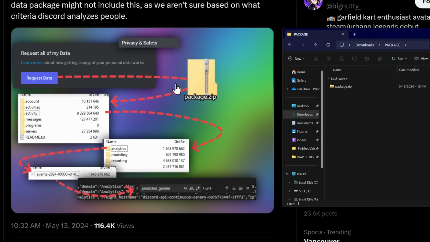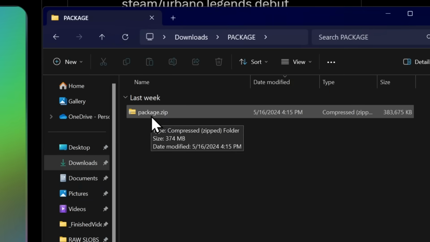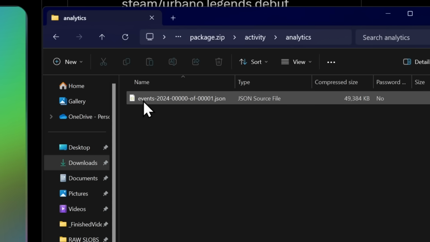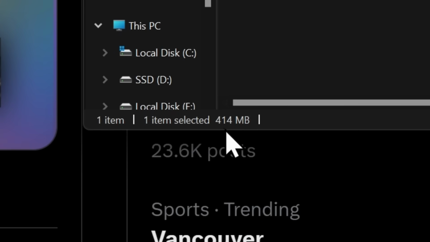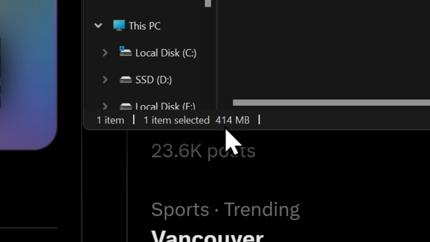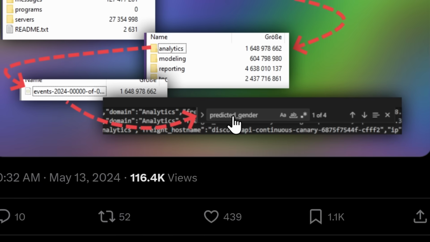But once Discord gets back to you through an email, you will be able to download a package.zip file, which I have right here. Now, you need to open it up, go to activity, then go to analytics, and you should see this events JSON file. When I click on it, you're going to see that this is 414 megabytes as a text file, which means your computer is going to suffer if you open this. And once you open this file, you need to search for predicted gender.